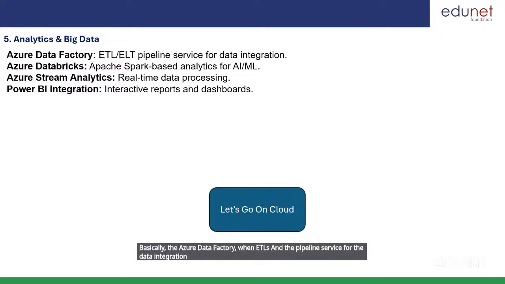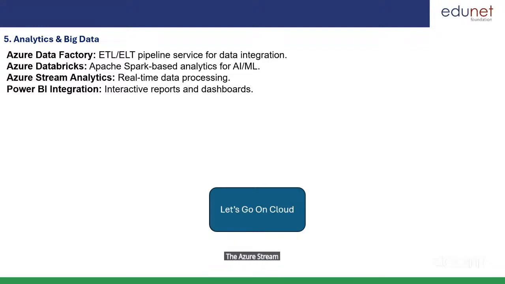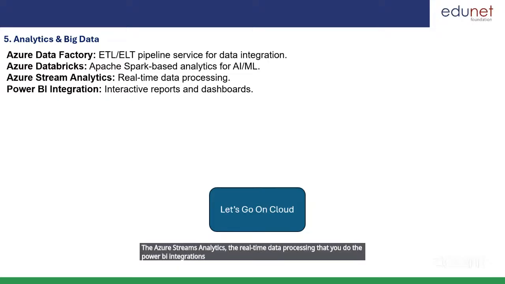Then Azure Databricks, Apache Spark based analytics for AI and ML. Azure Stream Analytics for real-time data processing. And Power BI integration for interactive reports that you can do.